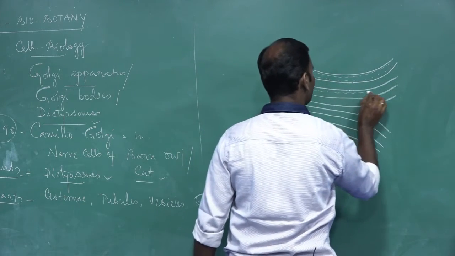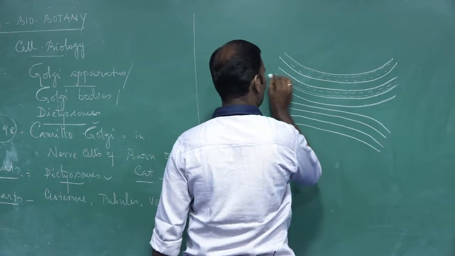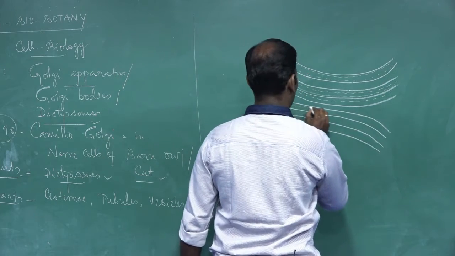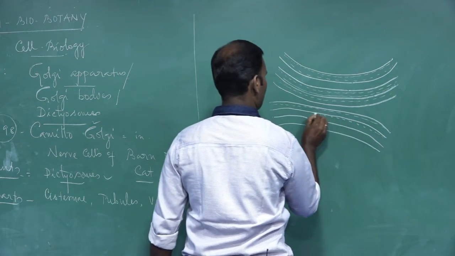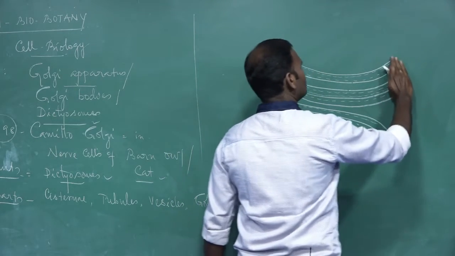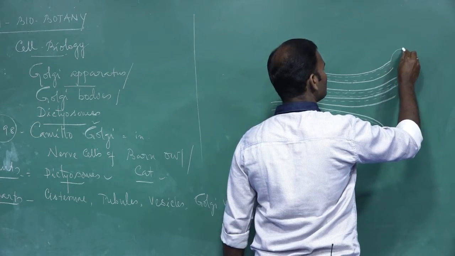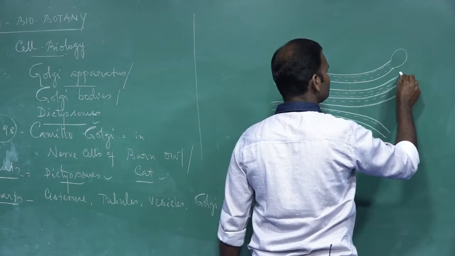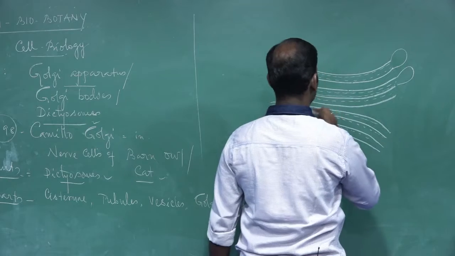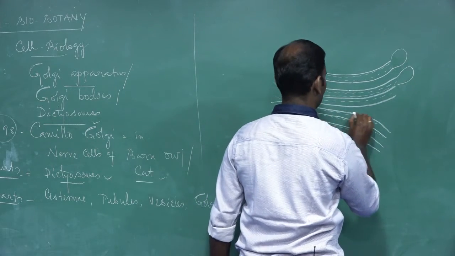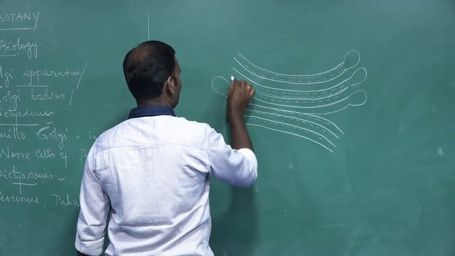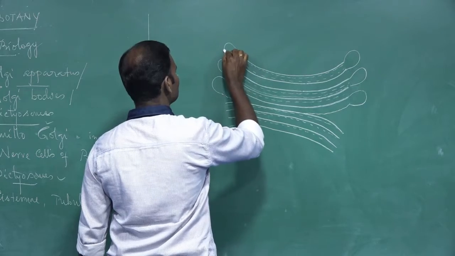These are called cisternae. They end with small sac-like structures called vesicles, on both sides.